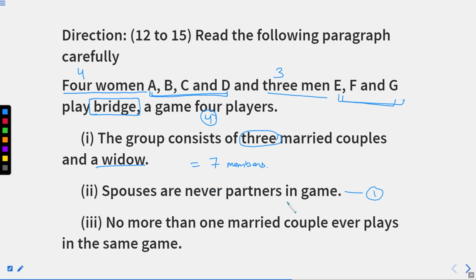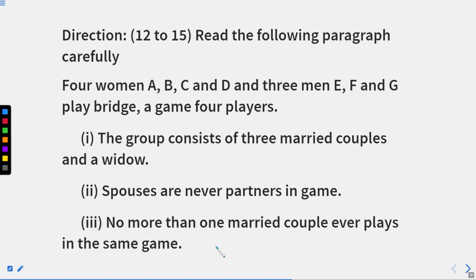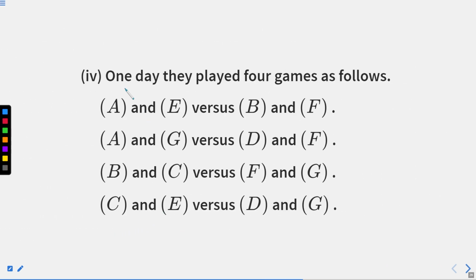Spouses are never partners in a game. So mark it as 1. This is the first condition that you have. Now, no more than 1 married couple ever plays in the same game. Now, this is your second statement, right? I'll mark it again. First statement, second statement. From the first part, we have 7 members, just for your ease. Now, we are able to figure out these 3 things. A number 4 is here. Number 3 is here. A team of 4 can play, right? Now, the fourth point, we know in a day, 4 games were played, right?